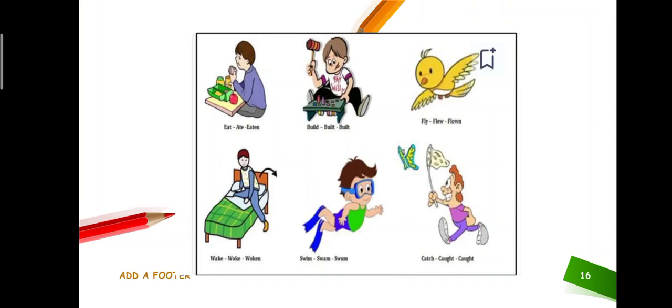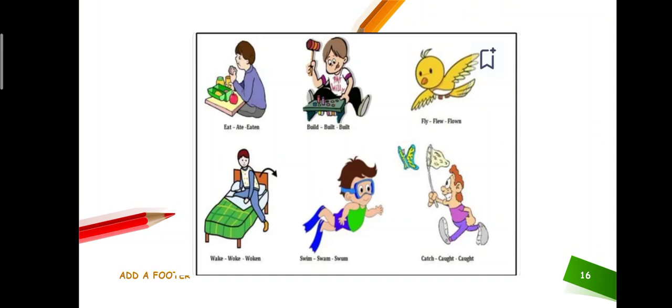Okay, in the past tense, the second and third forms will remain the same for build. For fly, flew, flown, flew and flown are different from each other. Wake, woke, woken: in that case also all the forms are different from each other. Swim, swam, swam: in that case all the forms are different from each other, you can easily see them.